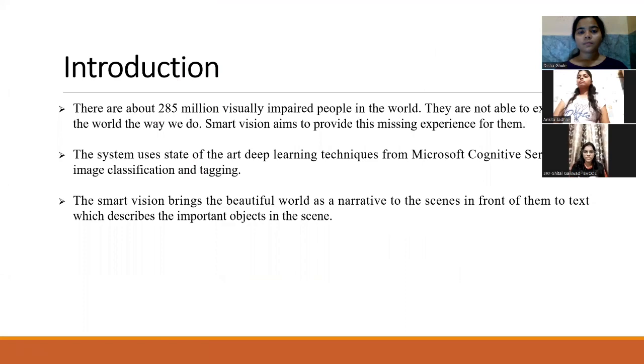So let's begin. There are about 285 million visually impaired people in the world. They are not able to experience the world the way we do. Smart Vision aims to provide this missing experience for them. The system uses state-of-the-art deep learning techniques from Microsoft Cognitive Services for image classification and tagging. Smart Vision brings the beautiful world as a narrative of the scene in front of them, in text, which describes the important objects in the scene. Next slide.